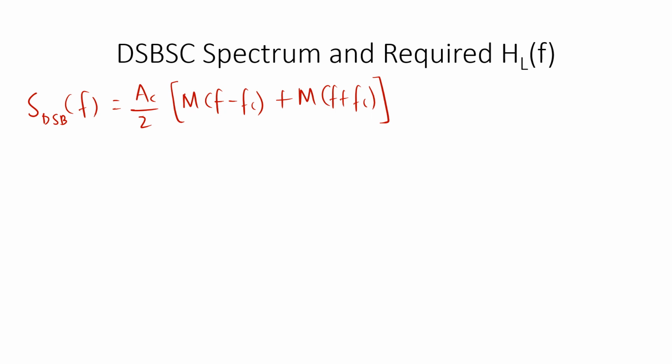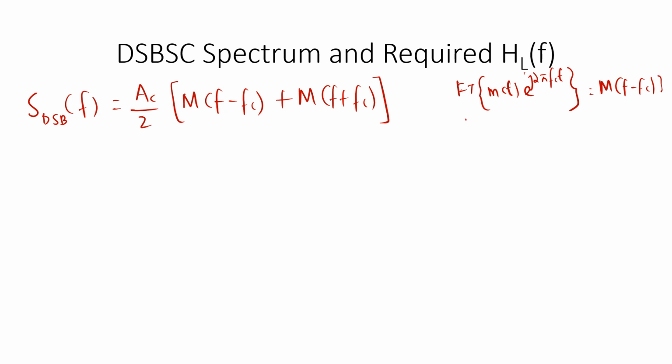So for your query, how the Fourier transform of m of t into e power j 2 pi fct is equal to M of f minus fc, this was the question, right? So how does it follow from the definition of the Fourier transform?